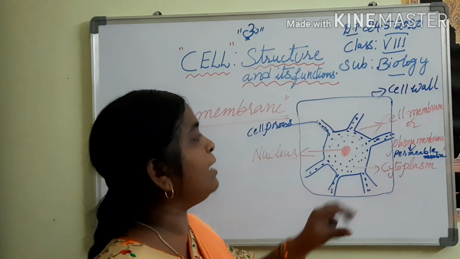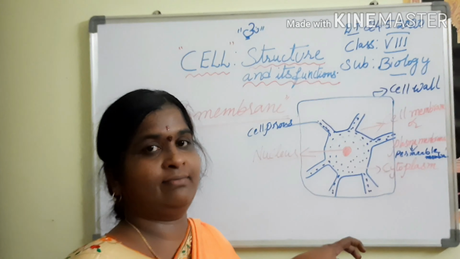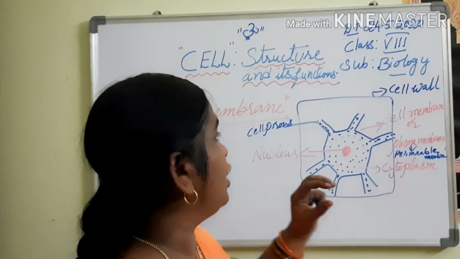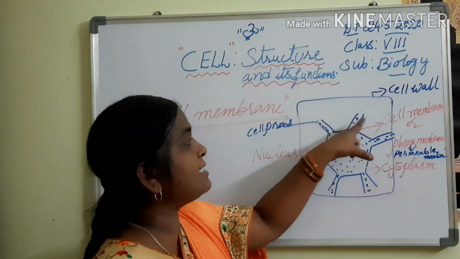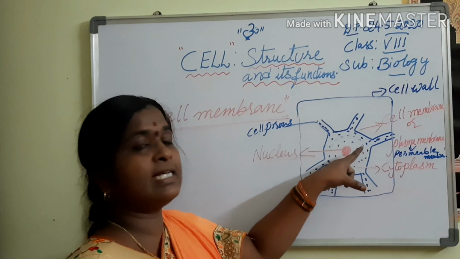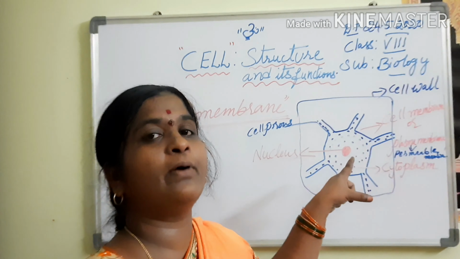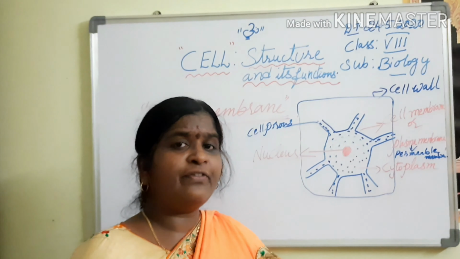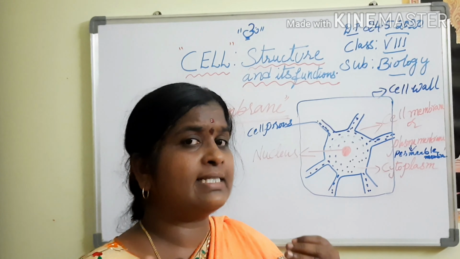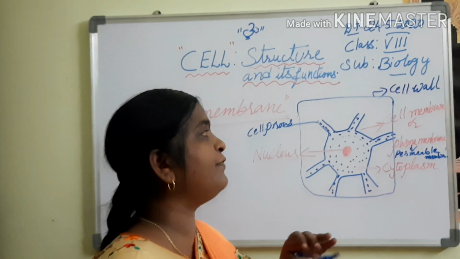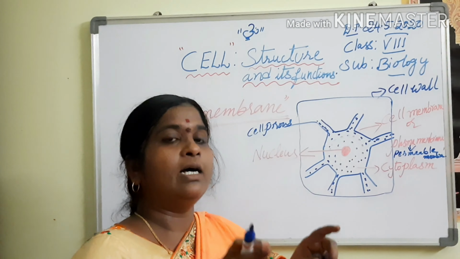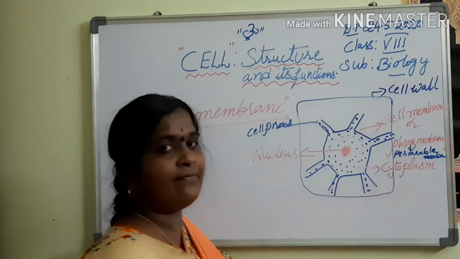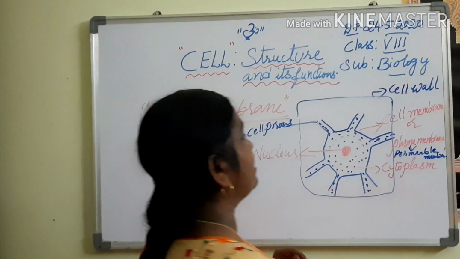This cell membrane protects the cell from injury. It is an outer covering for the cell, and it plays a very important role. For example, the cell is different in plants as well as animals. We can differentiate them with the help of the food vacuole in the plant cell. Later I will explain it clearly in the diagram.